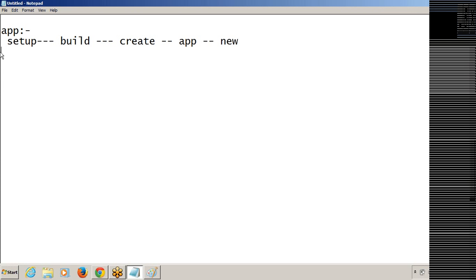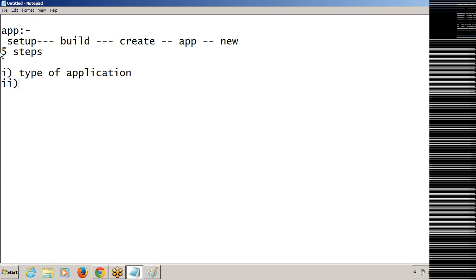So how many steps are there to create the application? We have a total of 5 steps. What are the 5 steps? The first one is you can choose the type of application, either custom application or console application. Second one is the application label. The third one is the logo for the application.